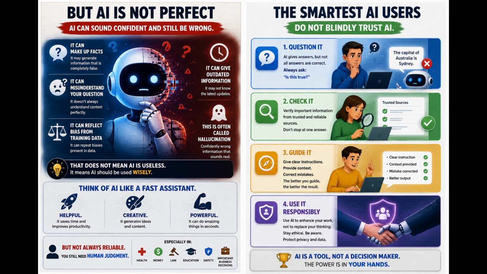That does not mean AI is useless. It means AI should be used wisely. Think of AI like a fast assistant: helpful, creative, powerful, but not always reliable. You still need human judgment, especially in health, money, law, education, safety, and important business decisions. The smartest AI users do not blindly trust AI. They question it, check it, guide it, and use it responsibly.